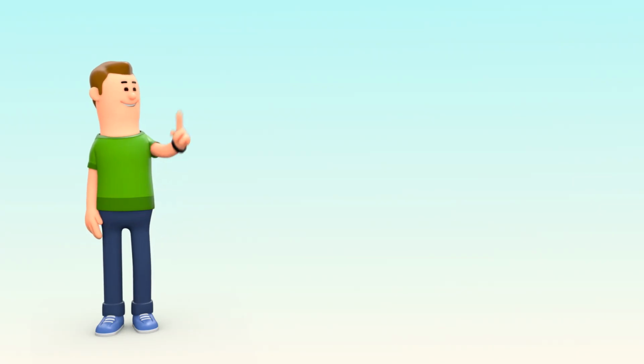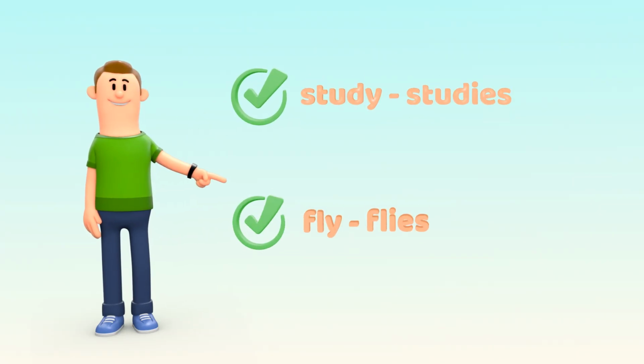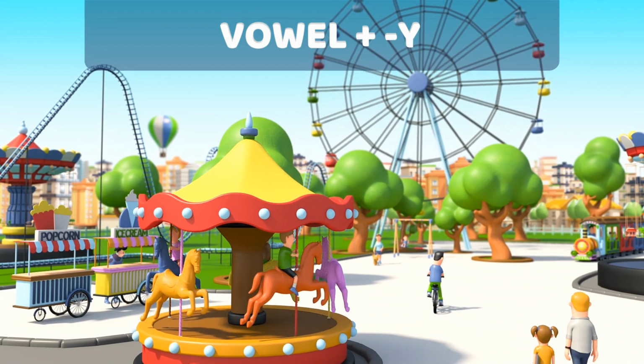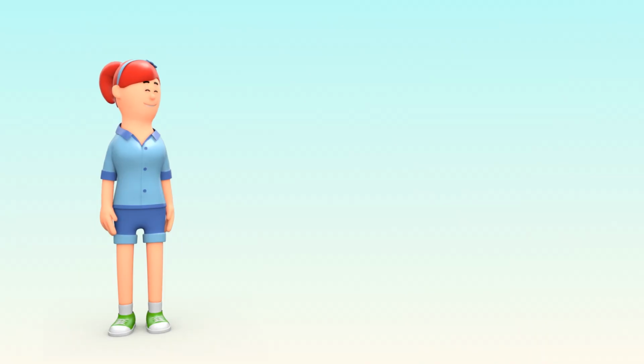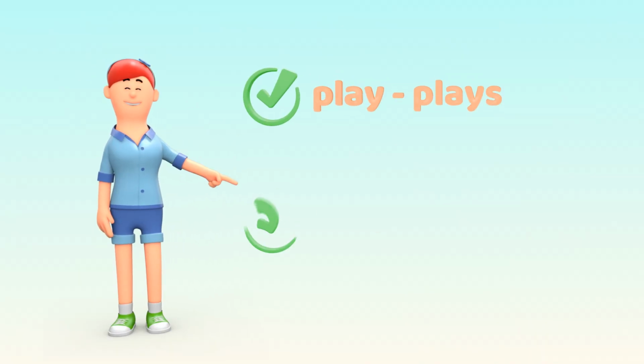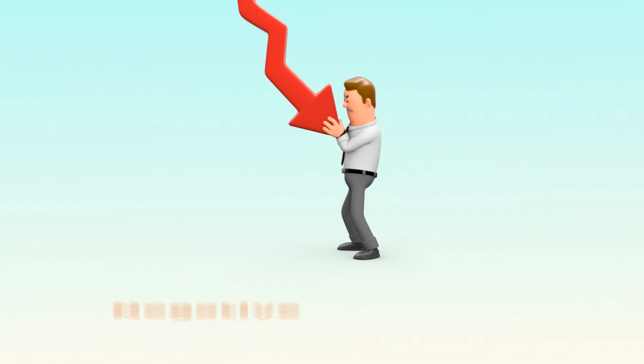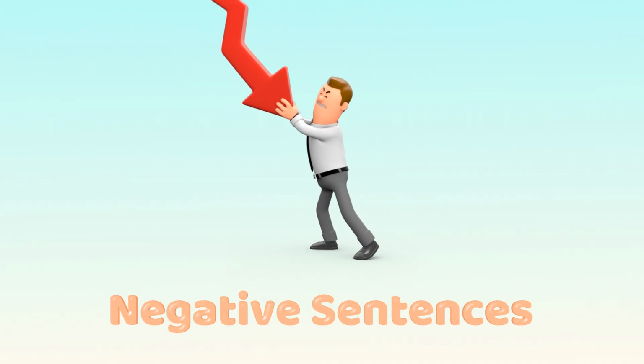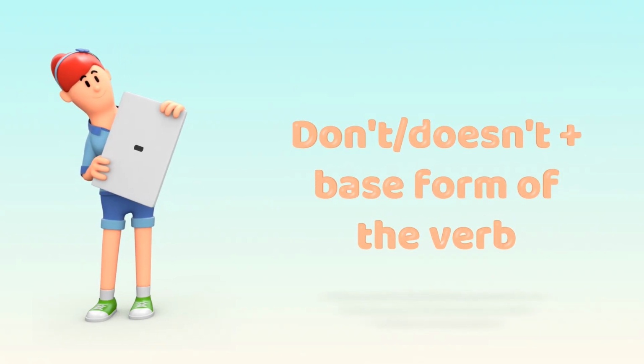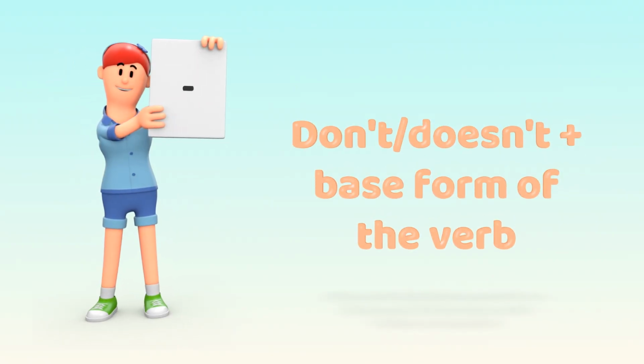Study becomes studies, fly, flies. If a verb ends with a vowel plus y, just add s. Play, plays. Stay becomes stays. To form negative sentences, we use do not, don't, or does not, doesn't, plus base form of the verb.